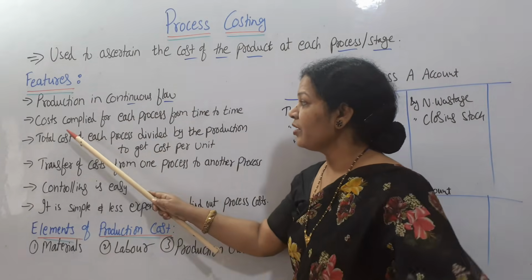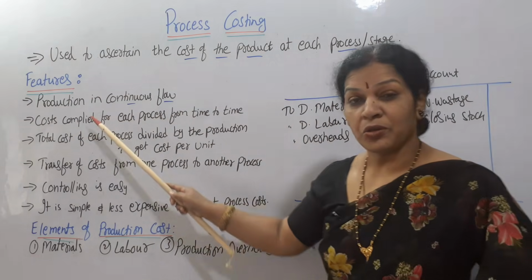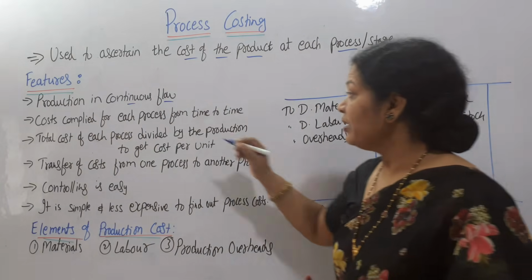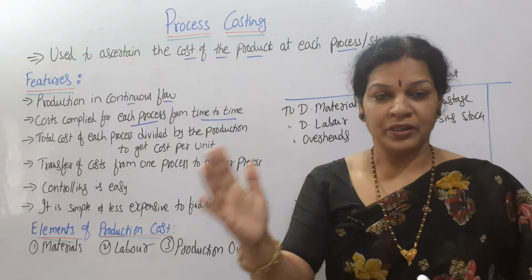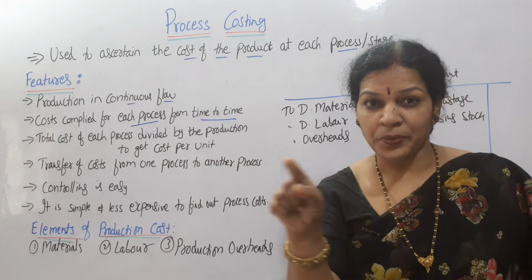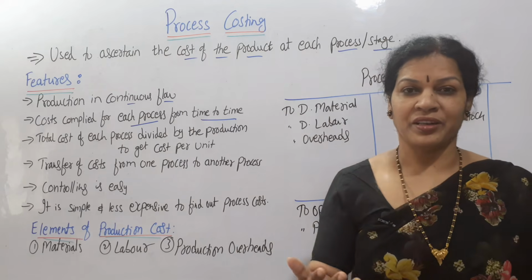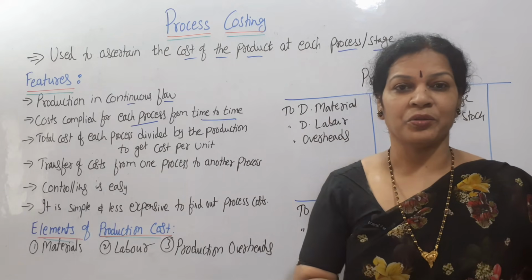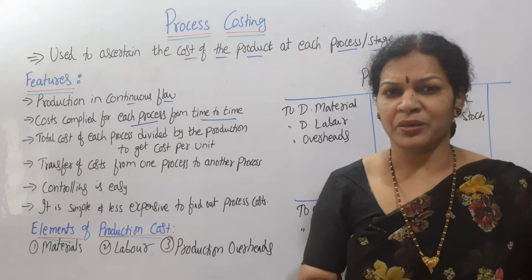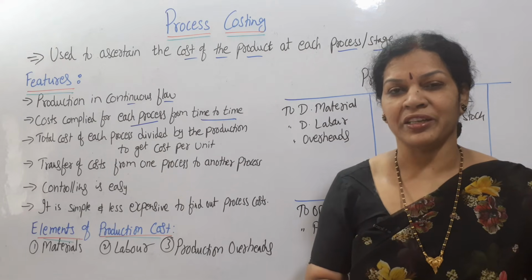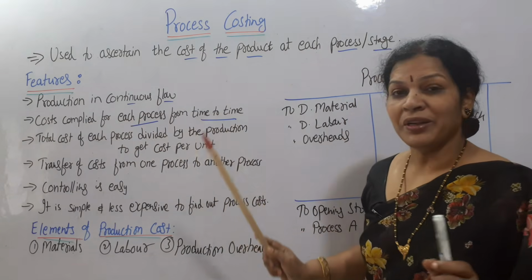Another one is that cost is compiled for each process from time to time. This cost should be taken process wise, from time to time. For a particular period, process wise, we take the cost, not all together like final accounts and other accounts. When you come to the practicals, you will get to know very clearly. Right now, remember: cost compiled for each process from time to time.